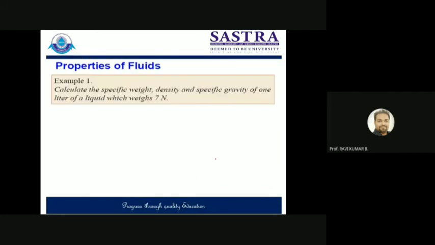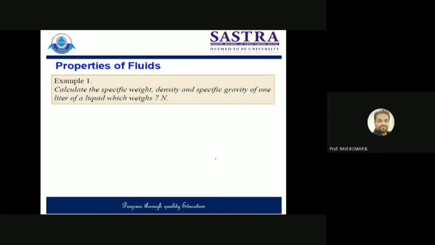So now let's go and solve some numerical problems. Take this as an example. It says to calculate the specific weight, density, and specific gravity of 1 liter of a liquid which weighs 7 Newton. That means they have given the volume as 1 liter, and the total weight is given as 7 Newton, and you need to find out the specific weight, density, and specific gravity. So just refer to the formula of specific weight.